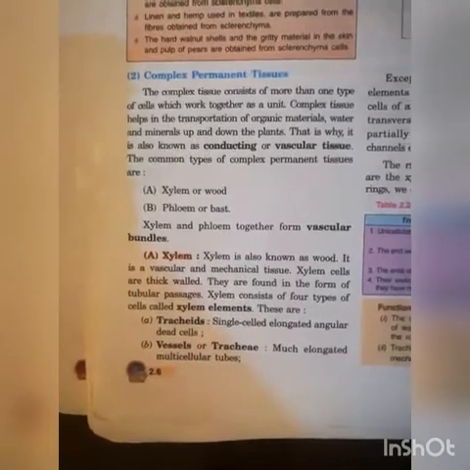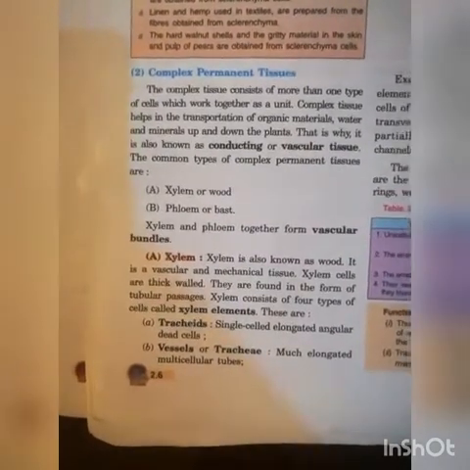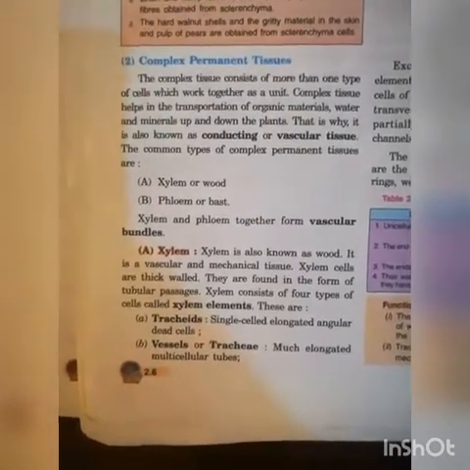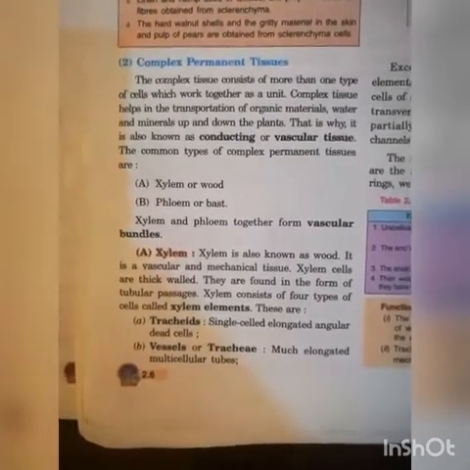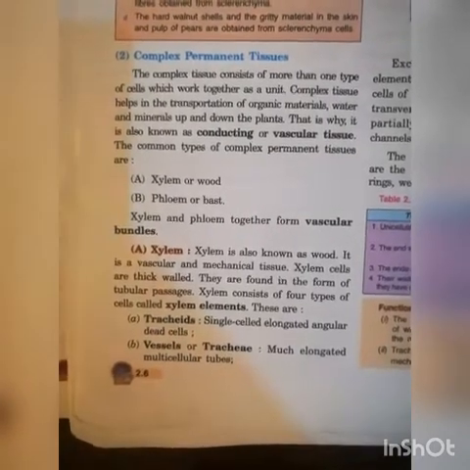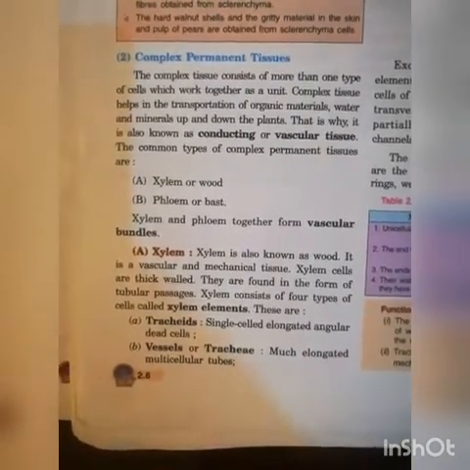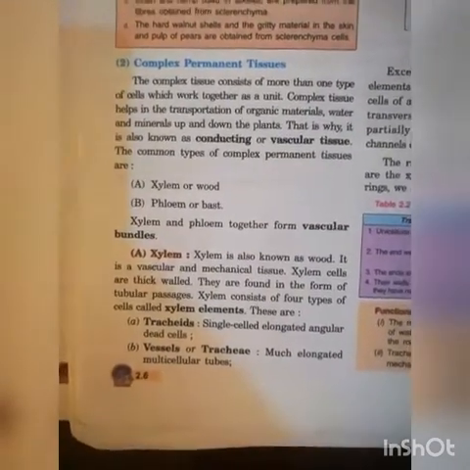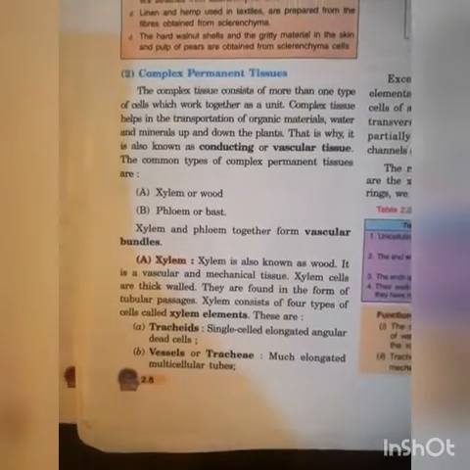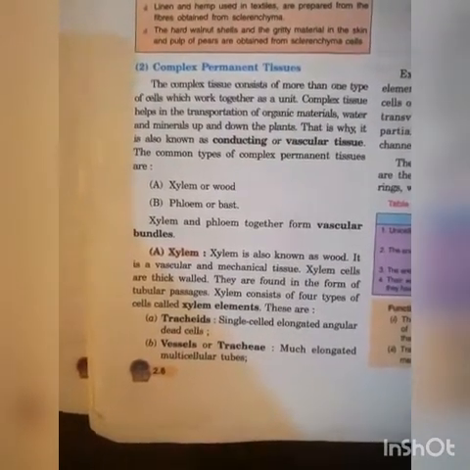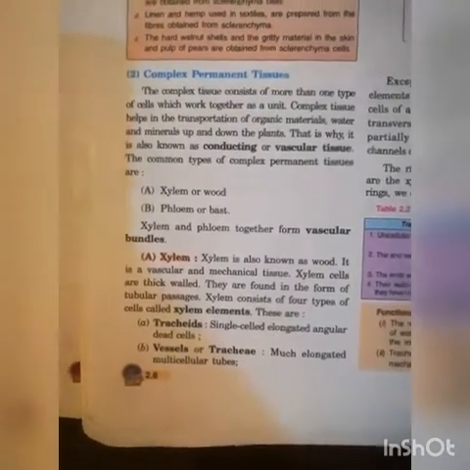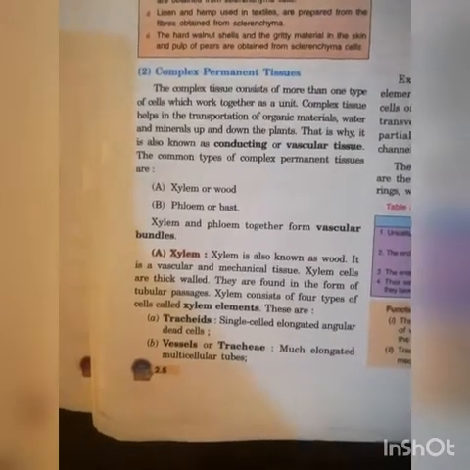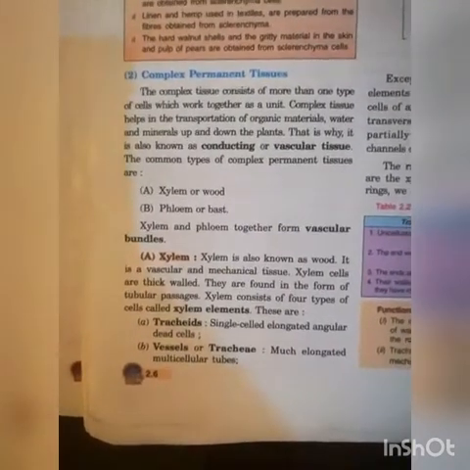In this we will discuss complex permanent tissues of chapter the tissue. As we have already discussed about plant tissue, there are two types of tissue, that is meristematic tissue and permanent tissue. In meristematic tissue we have discussed apical meristem, lateral meristem and intercalary meristem. And in case of permanent tissue we have already discussed about simple permanent tissue.